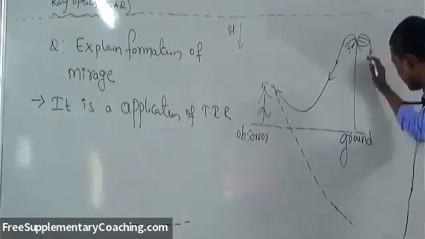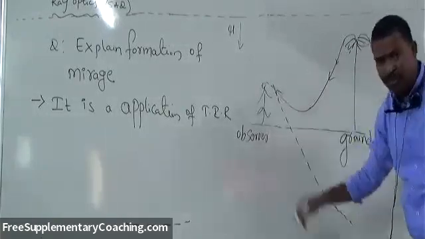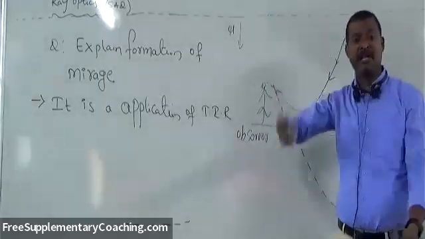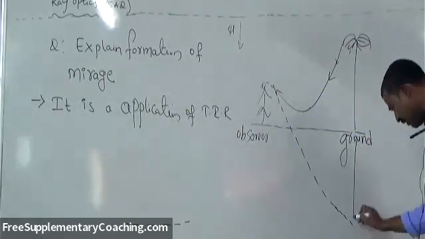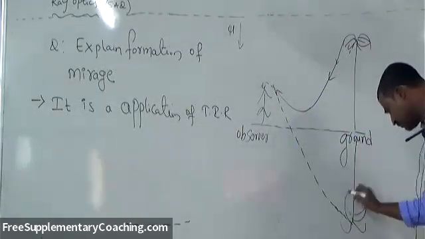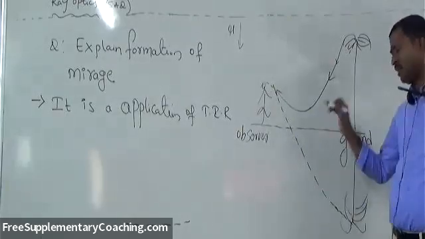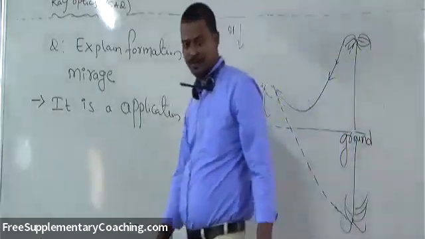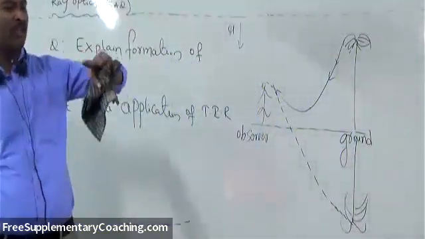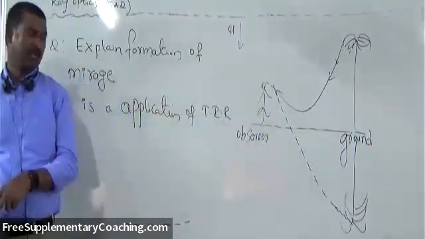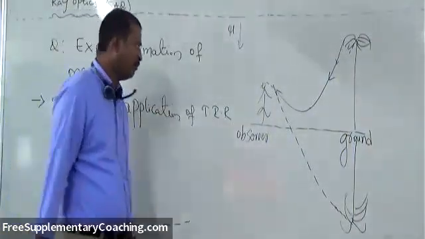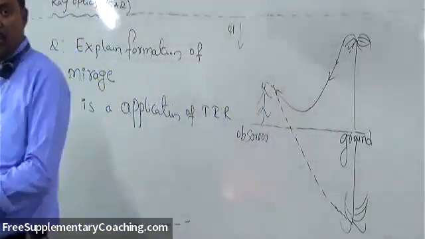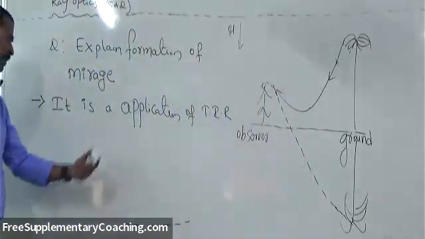That means the image of this tree for this observer appears inverted. So this kind of phenomenon is called mirage. The tree appears in an inverted position. It is formed during hot summer days, and it is an application of TIR.